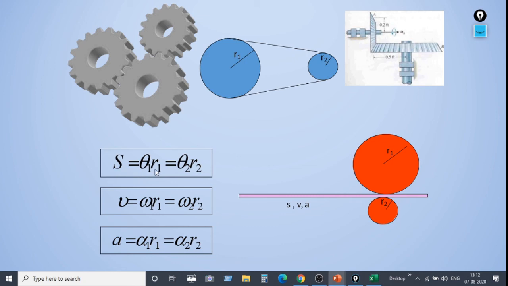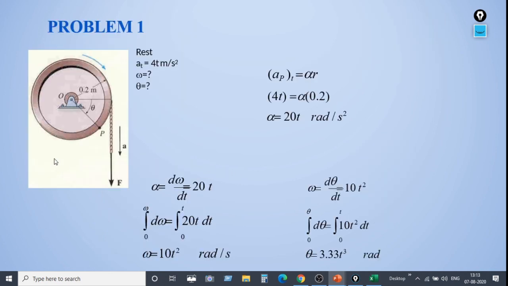So s is equal to theta 1 r1 is equal to theta 2 r2. Next point, if you see velocity is equal to omega 1 r1 is equal to omega 2 r2, and if you see the acceleration a is equal to alpha 1 r1 is equal to alpha 2 r2. So this is how we can define s, v and a using theta, omega and alpha. Now we will see a few problems based on what we have learned.